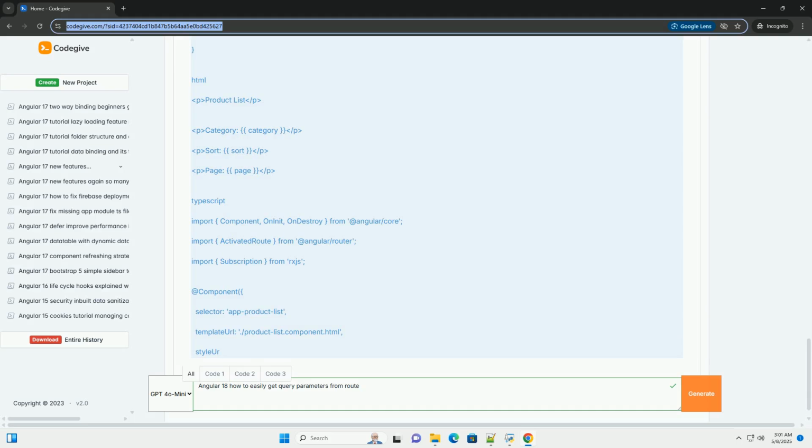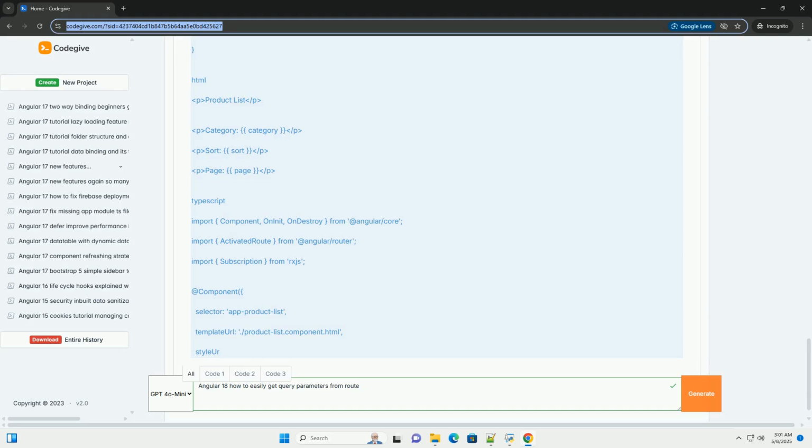2. Methods for retrieving query parameters in Angular 18. Angular provides two primary ways to access query parameters. 1. ActivatedRoute.queryParamMap. Recommended. This is the preferred and generally more robust approach, as it provides an observable that emits new values whenever the query parameters change. It's especially helpful for reactive programming and ensuring your component stays in sync with URL changes.